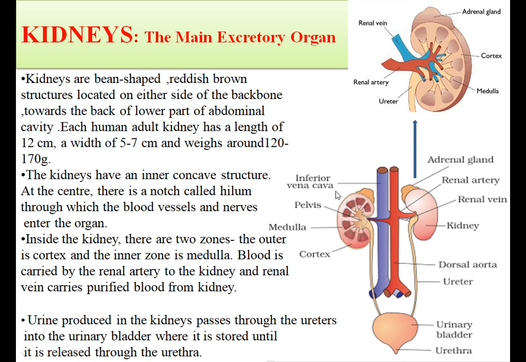Okay, now blood is carried by the renal artery to the kidney, and the renal vein carries purified blood from the kidney. Here again you can see this renal vein and renal artery, and please students remember this, it is very important to note down the difference between these two. Many a times it is written in your book that the renal vein carries purified blood. That means it will carry deoxygenated blood, but purified blood from the kidney.